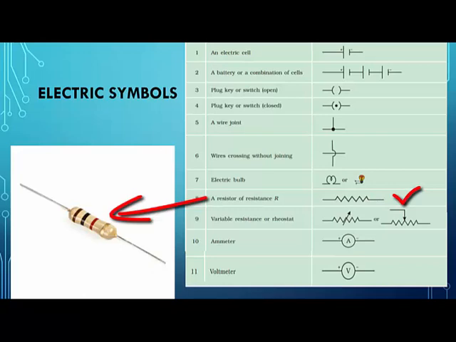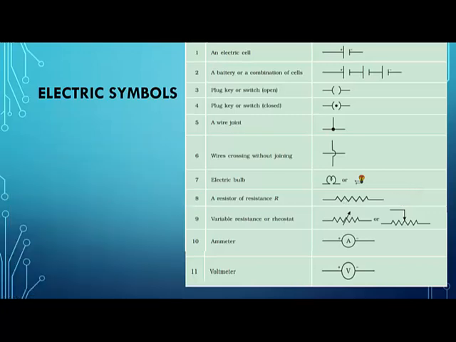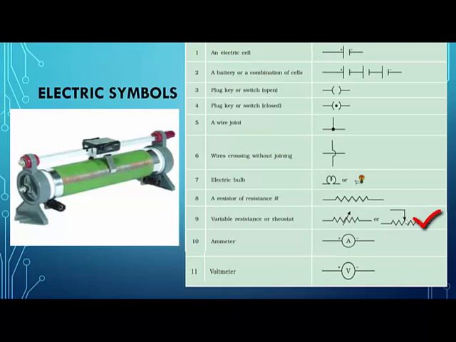Now this resistance will have certain values, okay, 2 ohms, 5 ohms or whatever. Now if you see this, this is again a resistance, but I've put an arrow here. Whenever you have the arrow, it is called a rheostat, or in other words a variable resistance.